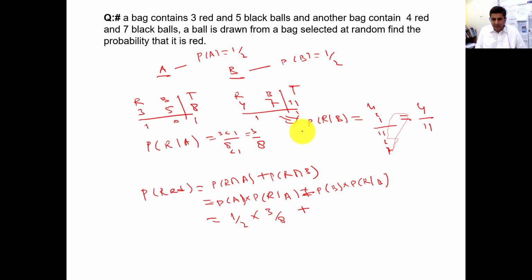The probability of B is also 1 by 2, into the probability of red given B, which we already calculated as 4 by 11. So it is 3 by 16 plus 4 by 22. When you solve this, this will be the answer of this question.